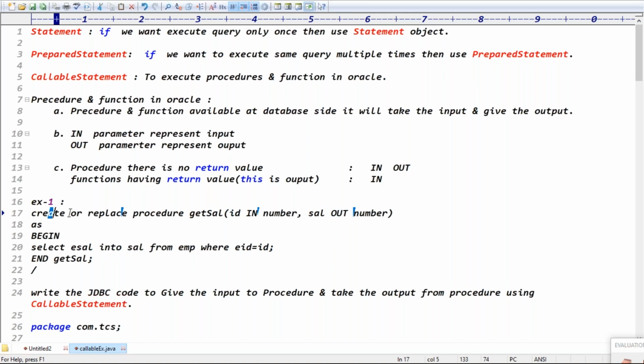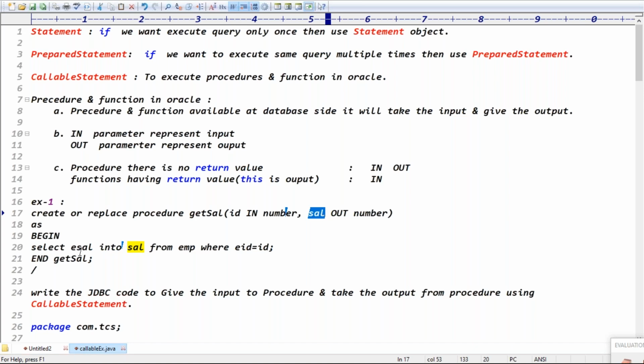Create or replace procedure. The procedure name is get salary, in which ID is the ID like number. Salary is the out parameter, right? Then begin and end, guys. In between the begin and end, you can write the query. The query maps the database columns to the procedure's declared variables, right? ID is nothing but the database table column employee ID. Salary is nothing but the employee salary in the database, right?